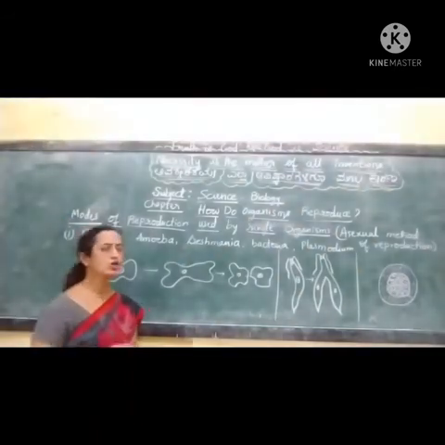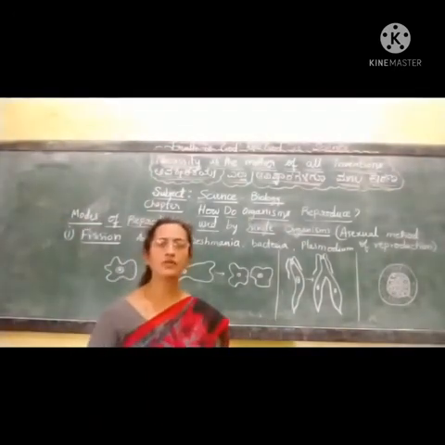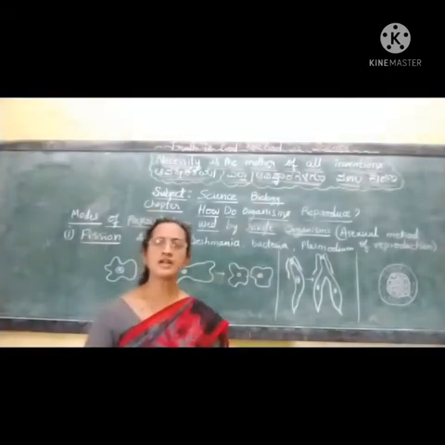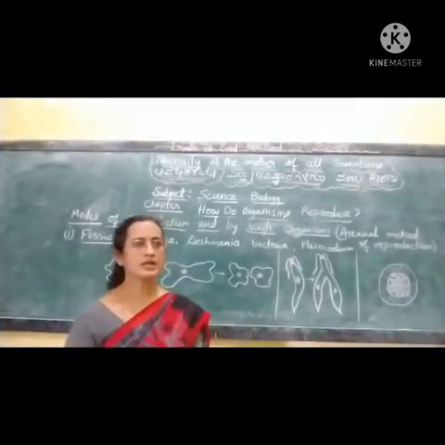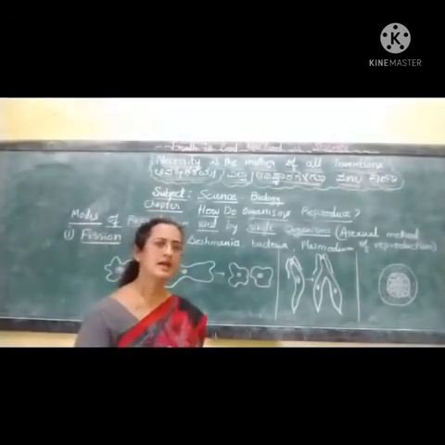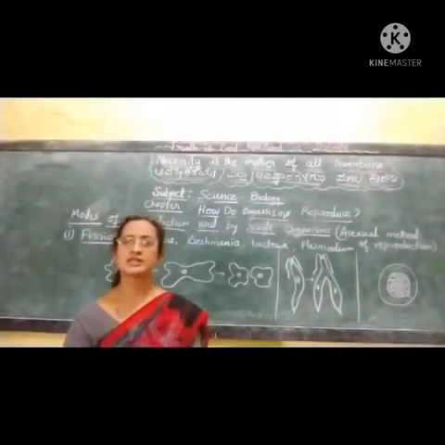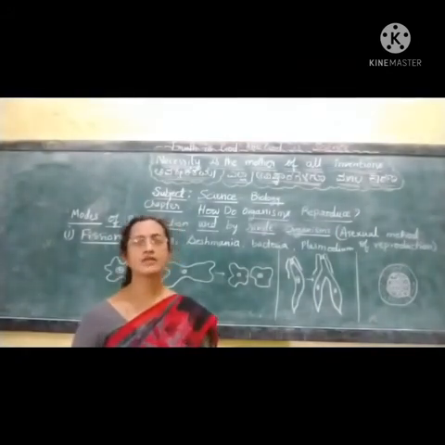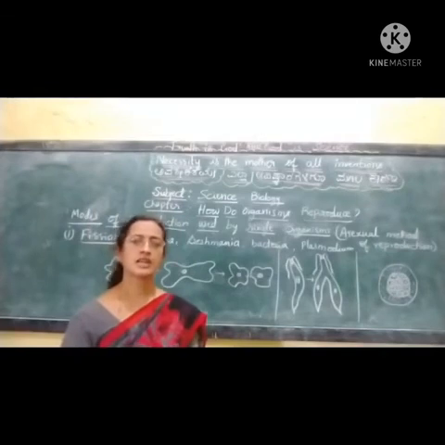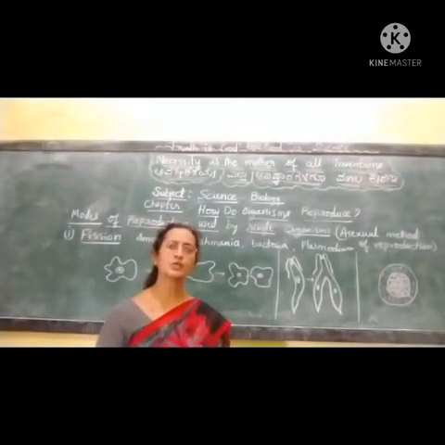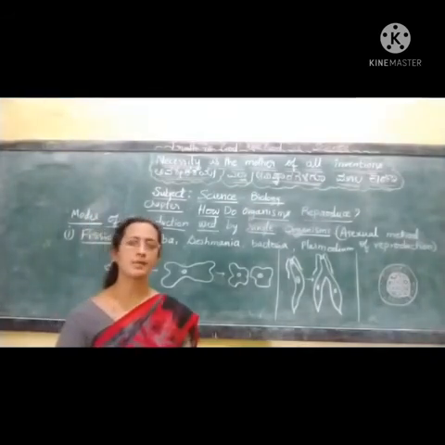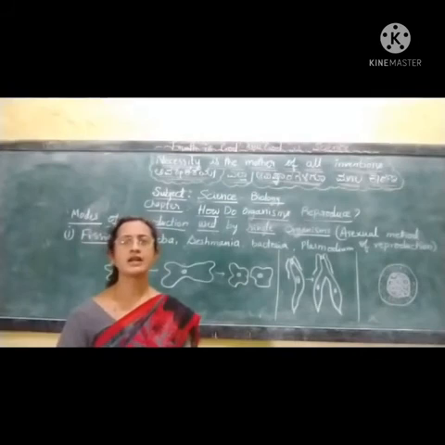Asexual means it does not involve the fusion of gametes. Gametes are usually considered specialized reproductive cells produced from the male as well as female species. Any species is segregated into male and female, and they respectively produce their gametes, which are male gametes and female gametes.